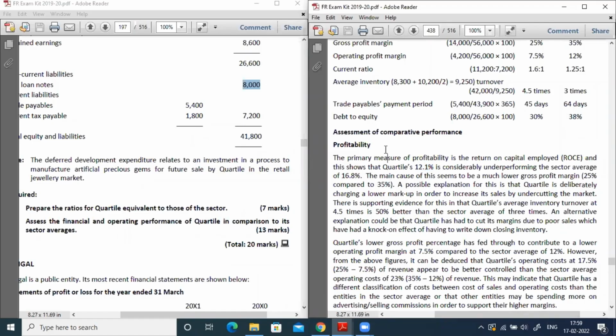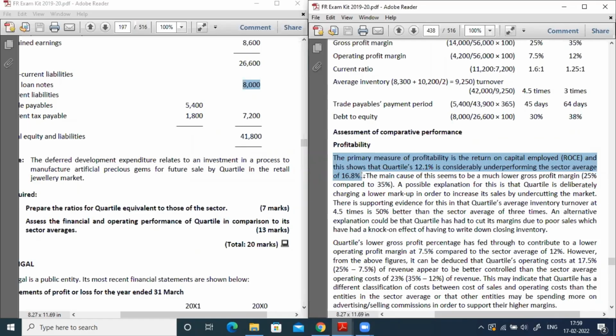Now try to understand the presentation here. The primary measure of profitability is the return on capital employed, and this shows that the quartile's 12.1% is considerably underperforming the sector average of 16.8%. So the sector is 16, but your firm is only 12.1. Now this is very interesting. Most of the students try to skip the next point. They will write only this: the company's return on capital employed is less than the industry. But your examiner is not expecting this.